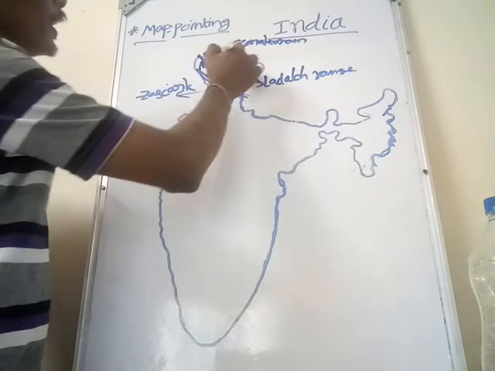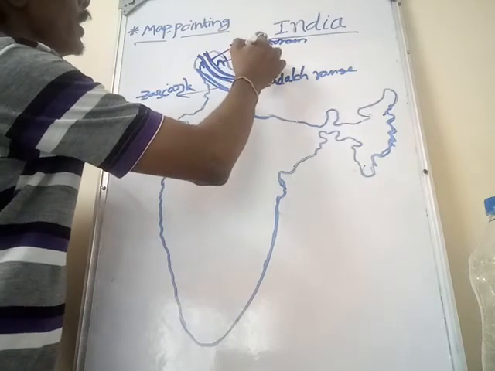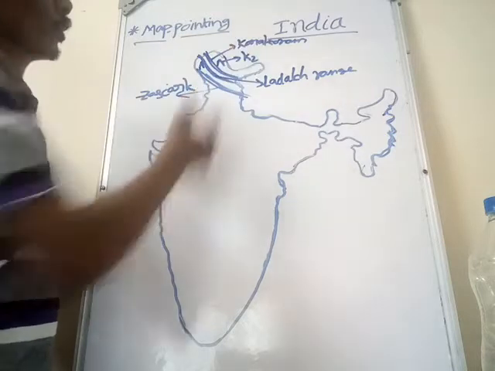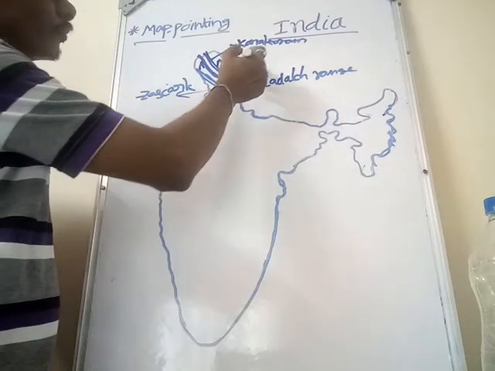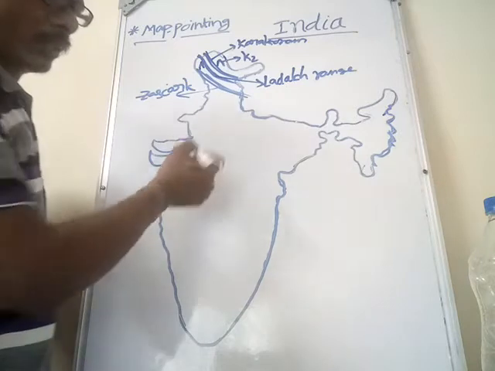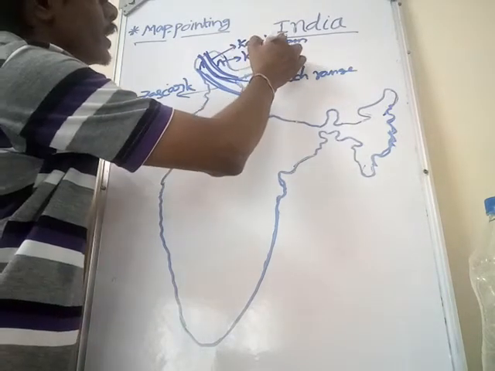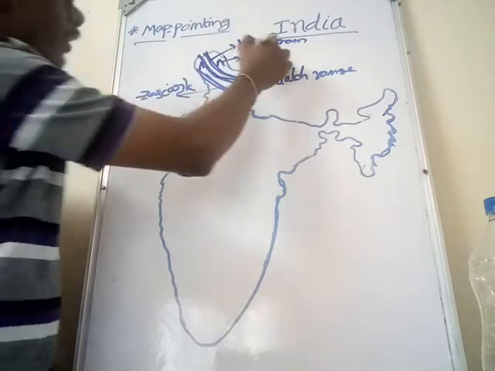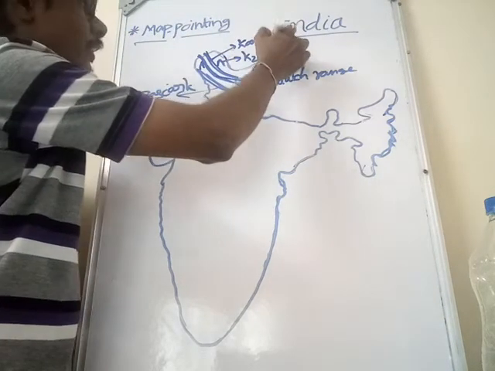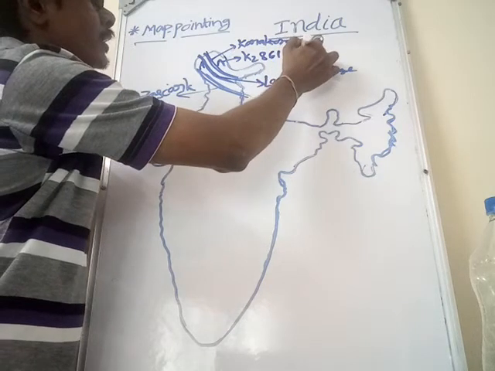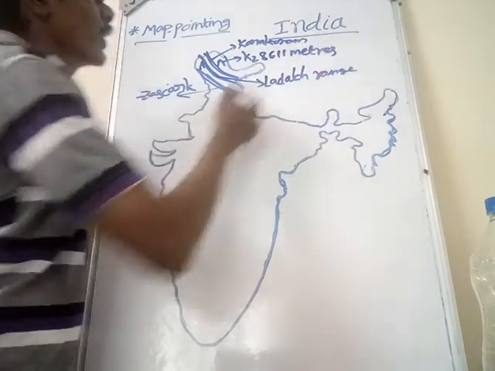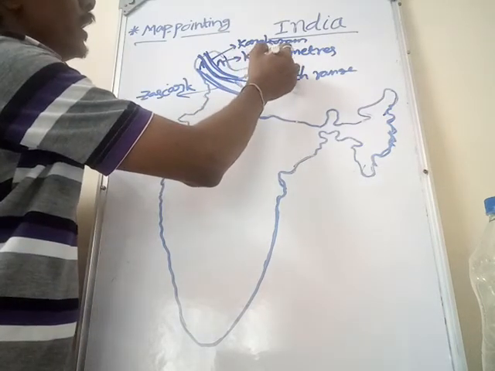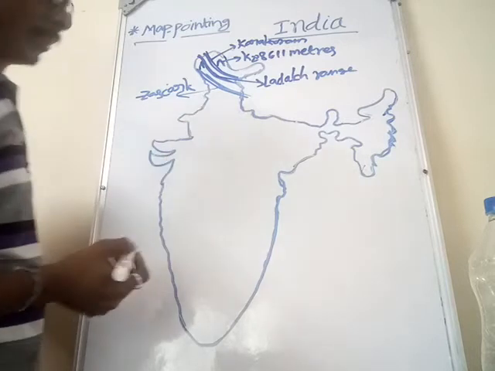In this, this is the K2 peak. K2 peak is the highest peak in Karakoram range. K means Karakoram. What is the height of the K2 peak? The height of the K2 peak is 8,611 meters.